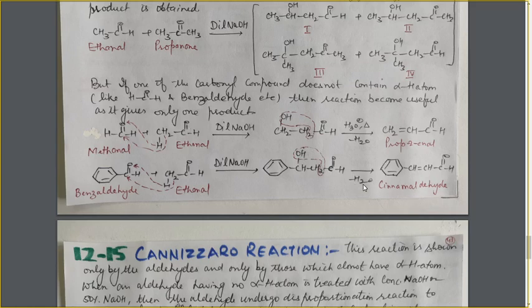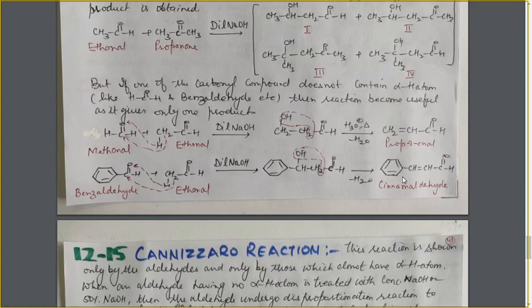Now the question arises, why is this water molecule lost on its own? Let's have a look at this compound. In this compound there is a double bond, then single bond, then double bond, then single bond, so all these double bonds are alternate with single bonds.